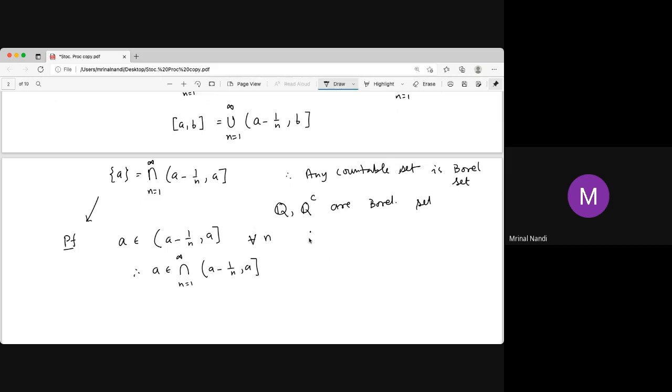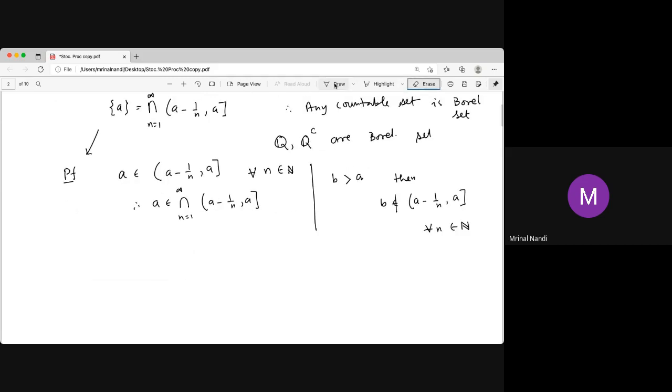That is also easy. If you take B strictly greater than A, then B does not belong to the set for any n, for all n. So it can't belong to the intersection. Now the question: if you take B strictly less than A, does B belong to that set? If B is strictly less than A, then what happens?